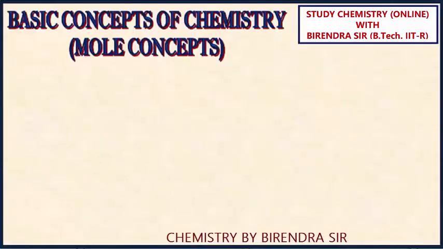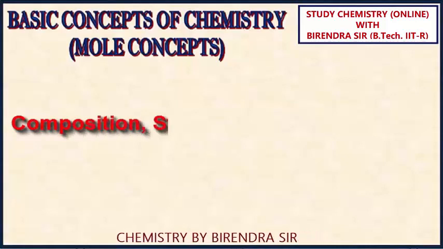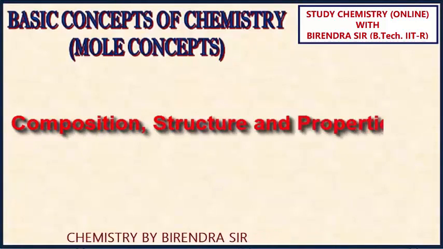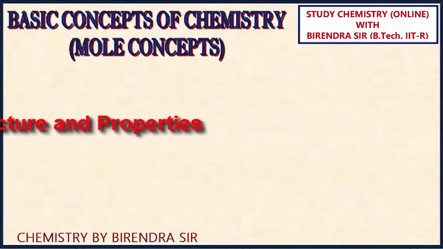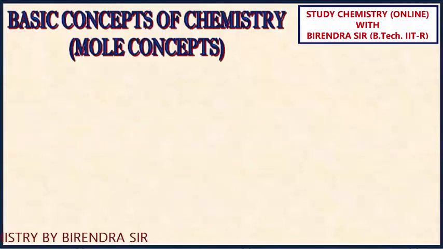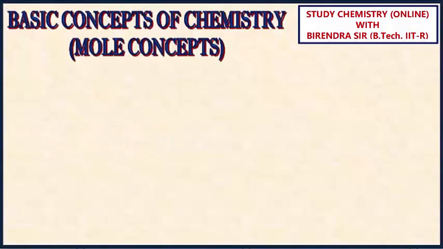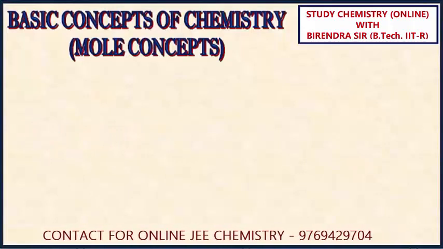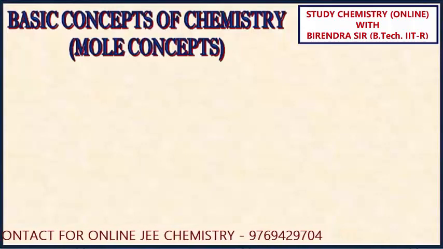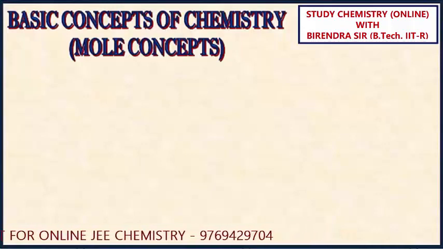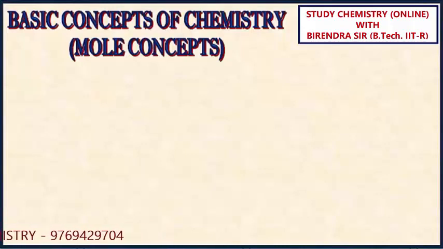Dear students, in chemistry we deal with composition, structure and properties of matter, and these things can best be explained by basic particles of matter that are atoms and molecules. In this chapter, we will talk about how to find number of atoms, number of molecules from the given mass of this substance. We will also talk about stoichiometry involved in chemical reactions.